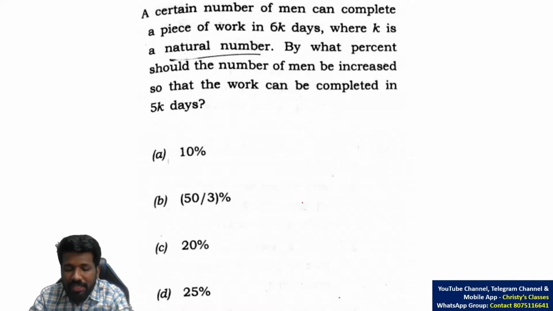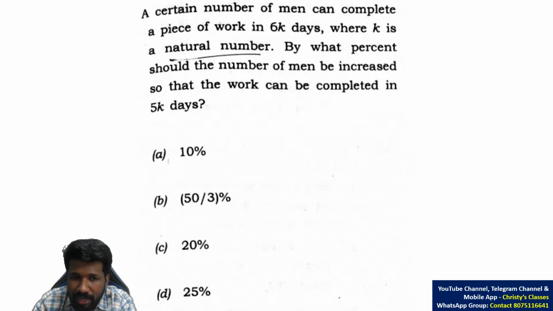This time in UPSC, from quantitative aptitude, number system and percentages are the topics from which maximum questions were there. Permutation combination questions were not there, but number system was there in good number, and percentage also, a good number of questions. The percentage questions being more is actually a good thing, because we have also discussed percentage in a more logical way, which will help you to solve questions faster.